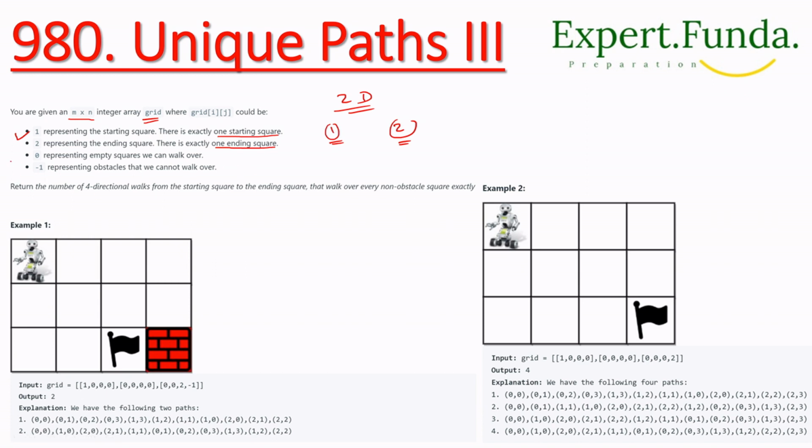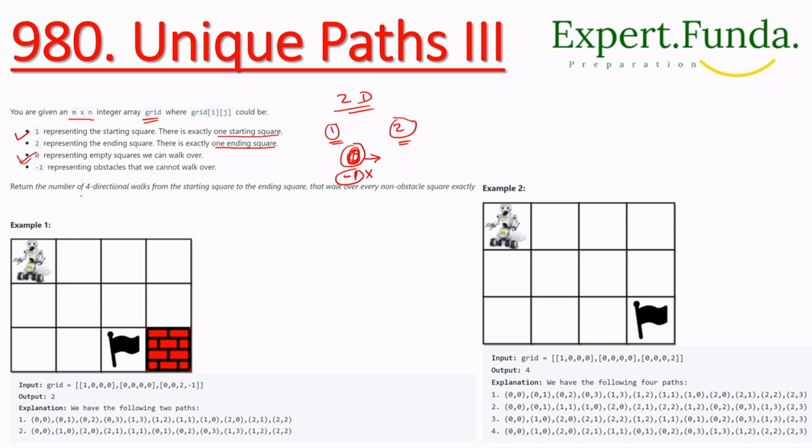And there is another part: 0 represents an empty square that we can walk on, right? And -1 represents an obstacle that we cannot walk on. So 0 is to go, and -1 will block. So four things we have been given: 1 means we start from here, and 2 means we will reach here. These two occur only one time. And 0 is to move from 1 to 2, and when -1 comes, we will not go anywhere. So these four points are given.